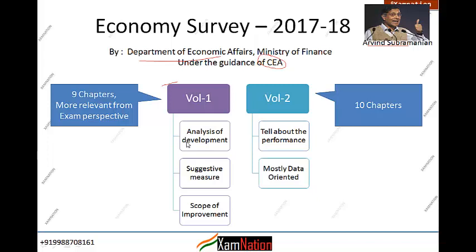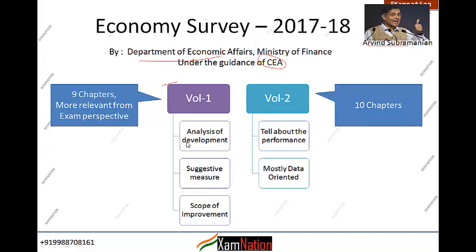I'll take an example of agriculture. Volume 2 will tell how much production has happened. For example, it will tell how much production happened in kharif and how much in the rabi crop. It's basically talking about how much we have achieved, or have not achieved.